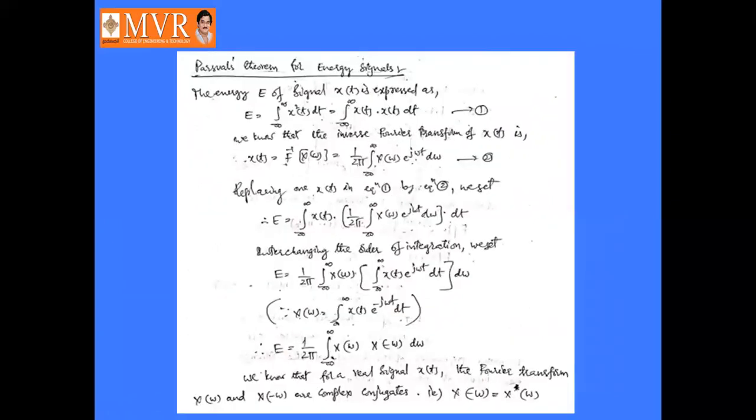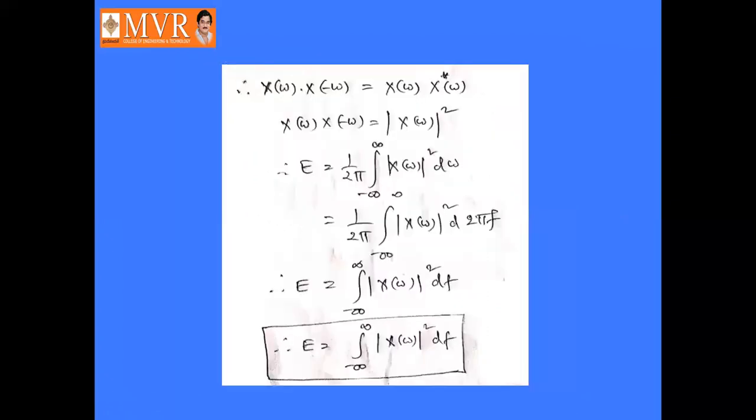This was already discussed: Parseval's theorem or energy density spectrum. It is 1 by 2 pi times integral minus infinity to infinity mod X of omega square d omega. Omega is replaced by 2 pi f, then 2 pi gets cancelled. So it will become integral minus infinity to infinity mod X of omega square df. This is Parseval's theorem, also called the energy density spectrum.